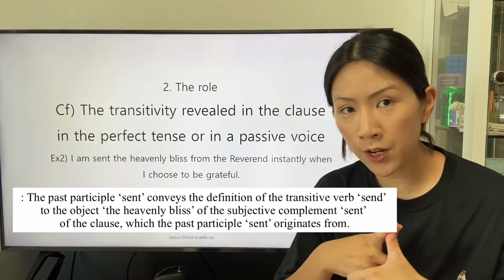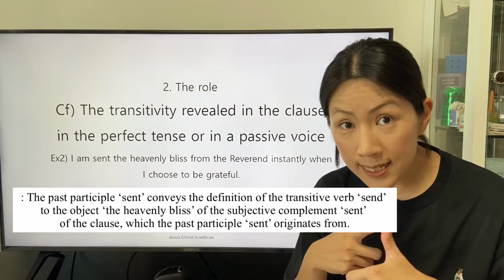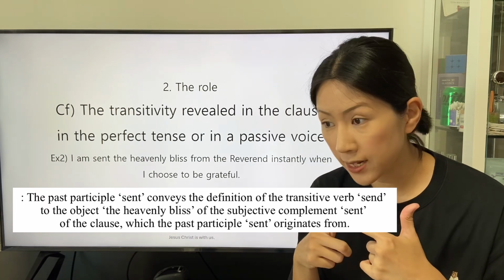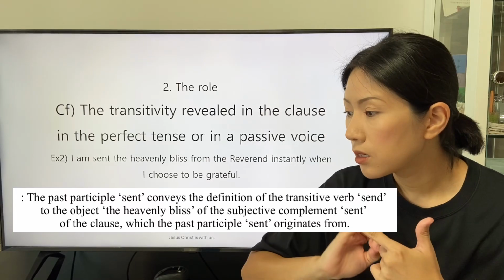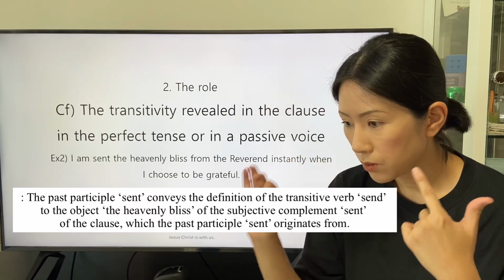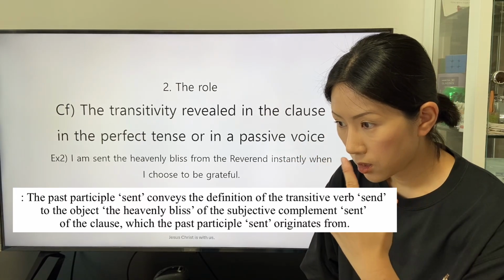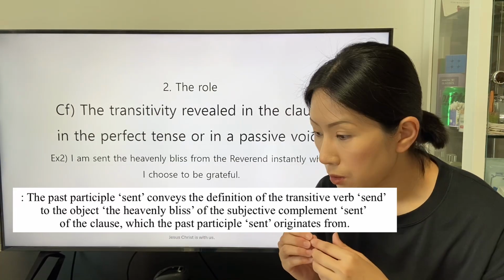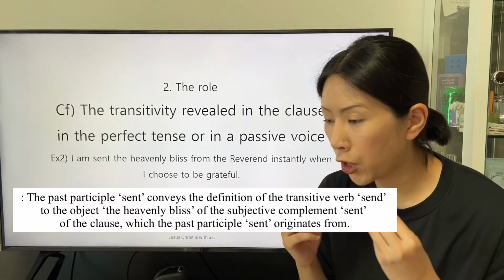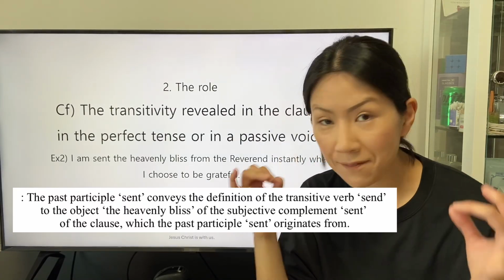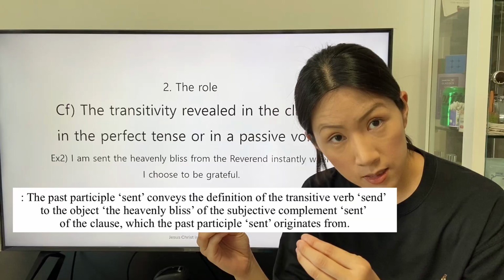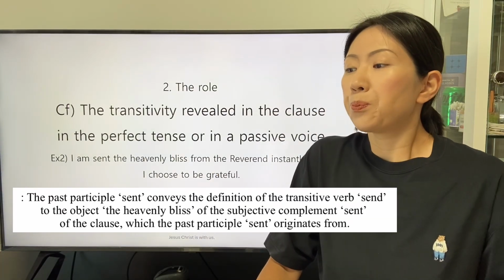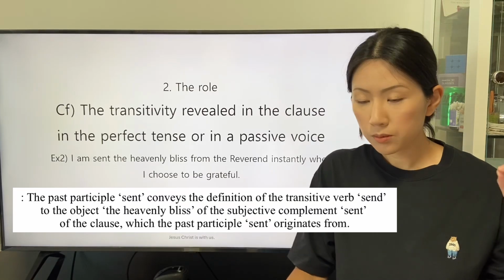The first transitivity of the transitive verb send is applied, and the object of the subjective complement, the heavenly bliss, that is the direct object in the clause in the active voice, receives the definition of the transitive verb send from the subject, the Reverend, from the second transitivity of the transitive verb send.